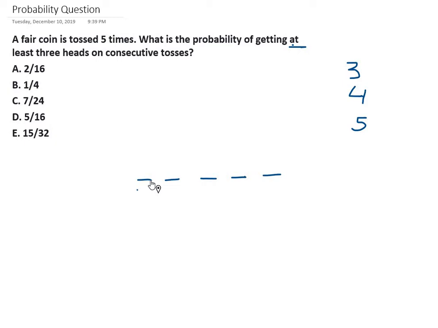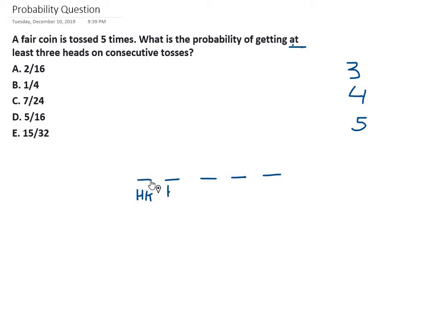On any toss, either head will come or tail will come. Only 2 possibilities. So how many total number of cases can be there? Let's just check. First place, we have to fill either with head or tail.